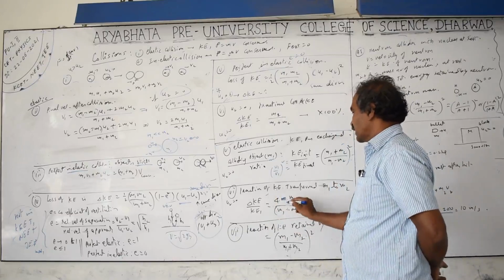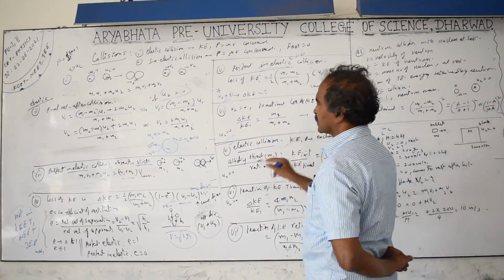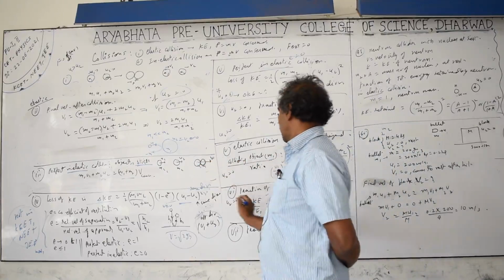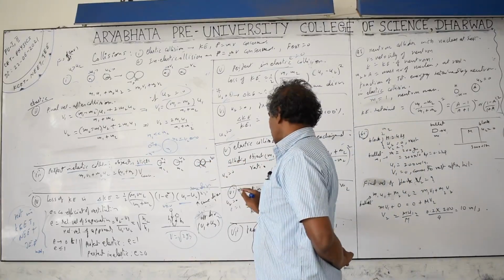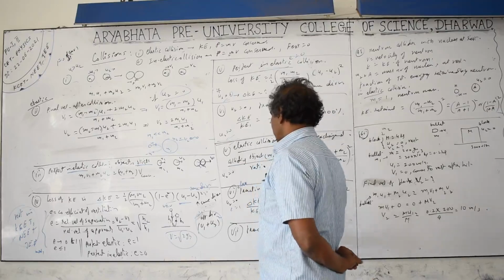For m1 only, you will get the substitution of this change in kinetic energy, the loss of kinetic energy, in this expression. For an elastic collision you take e equal to 1, elastic it is. Up to this it is inelastic, and these two are elastic collisions.